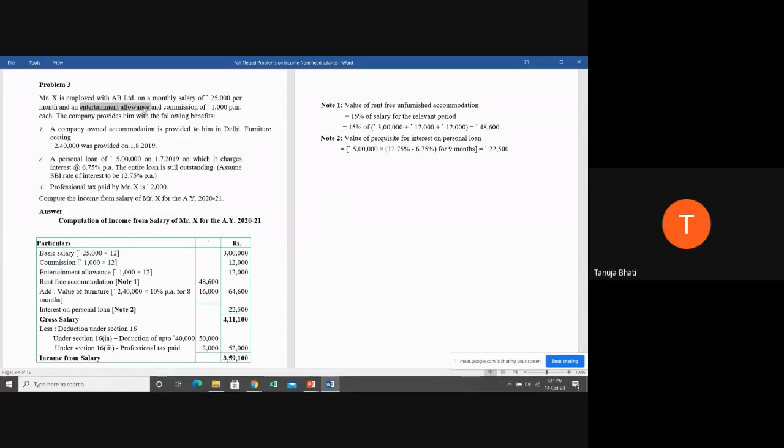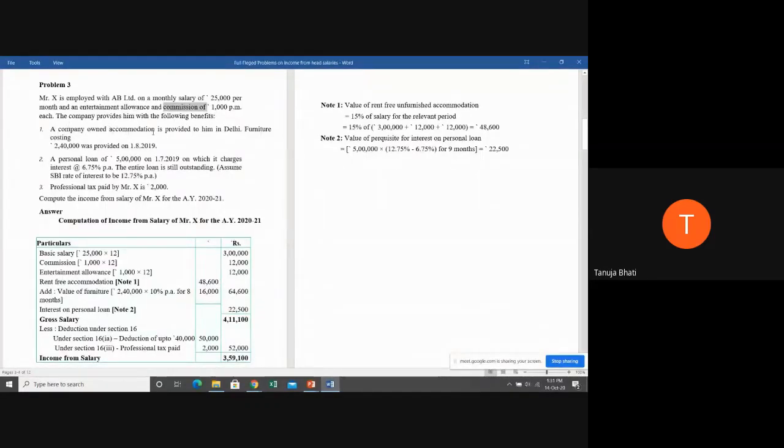Why are you not being quick, students? Commission, is it 100% taxable? Yes, ma'am. Okay, very good. So these three are taxable, we know. Next, let us see. The company provides him with the following benefits.